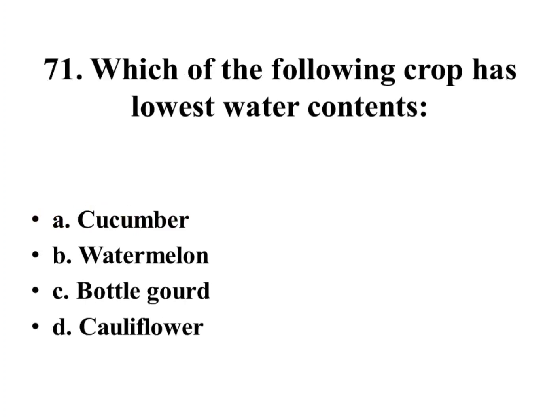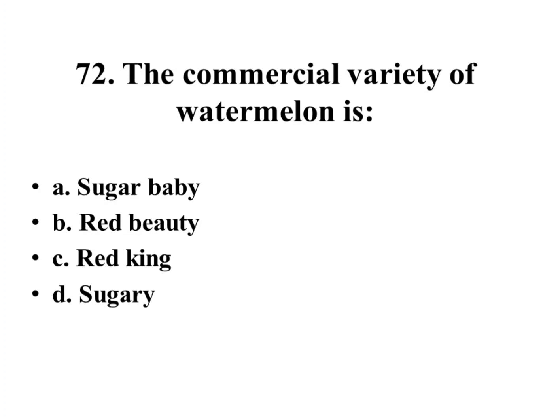Which of the following crops has lowest water content? Cucumber, watermelon, bottle gourd, cauliflower. Right answer is cauliflower. The commercial variety of watermelon is Sugar Baby, White Beauty, White King, Sugary.